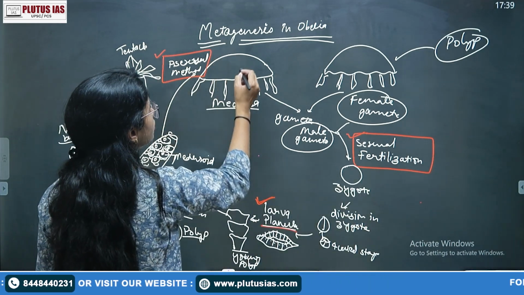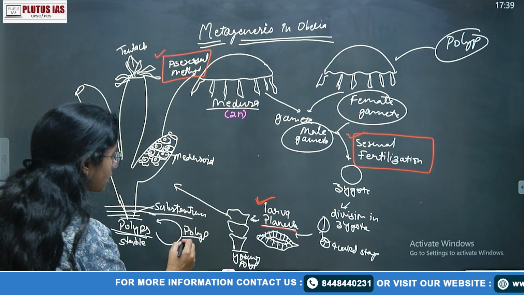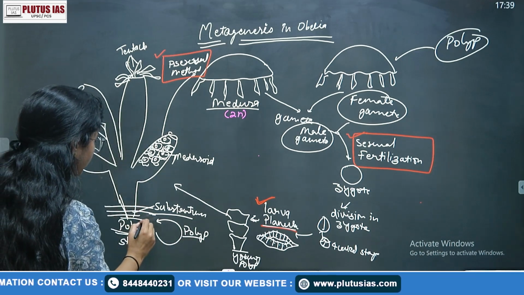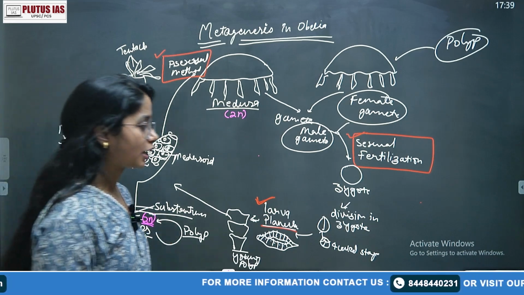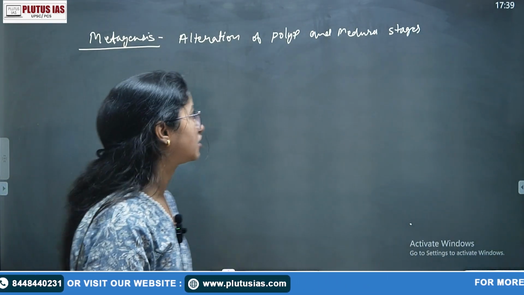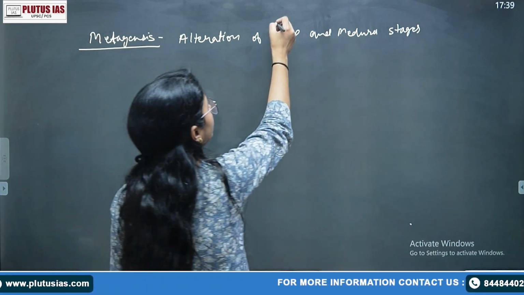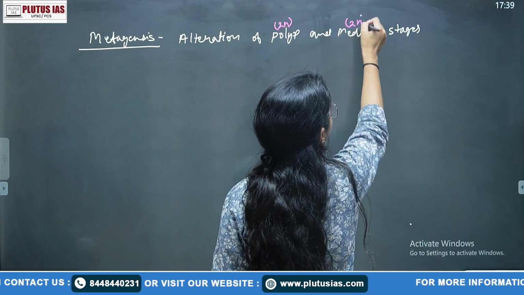This medusa is also 2n, that is diploid, and this polyp is also 2n. So both are diploid. That's why we are not saying the alteration of generation, we are simply saying the metagenesis. So alteration of polyp, that is 2n, and the medusa, that is 2n.